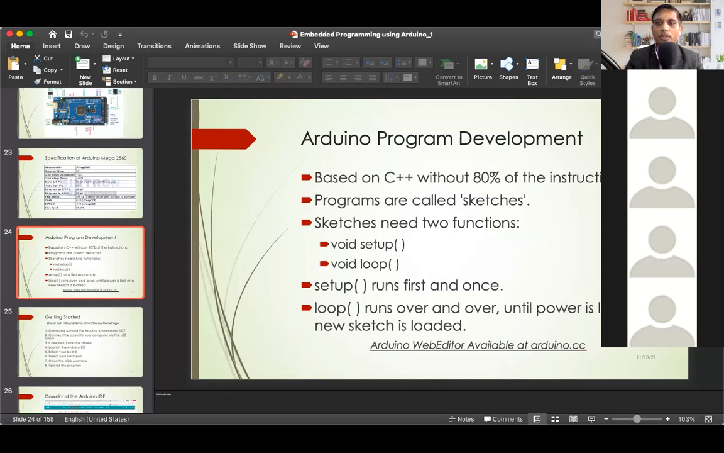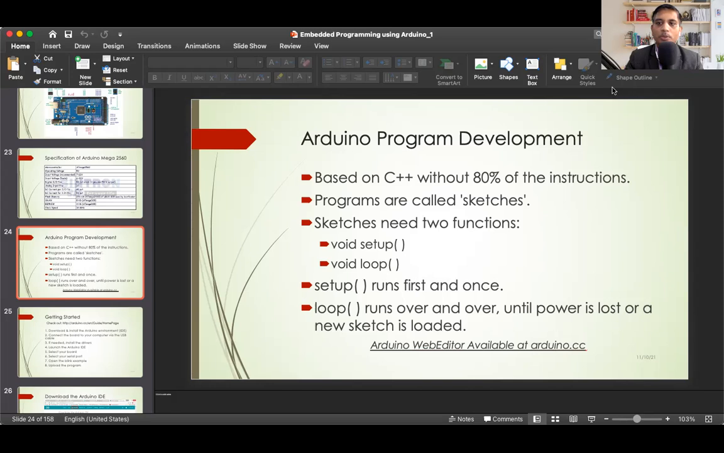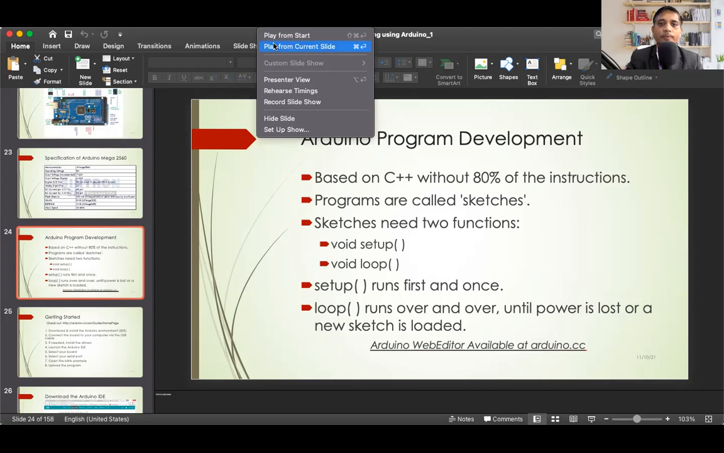If you have a pen and notebook with you, you can note down all the steps, whatever I am doing here. We'll start with Arduino program development. Arduino programming is based on C++. Yes, let me start the slideshow.